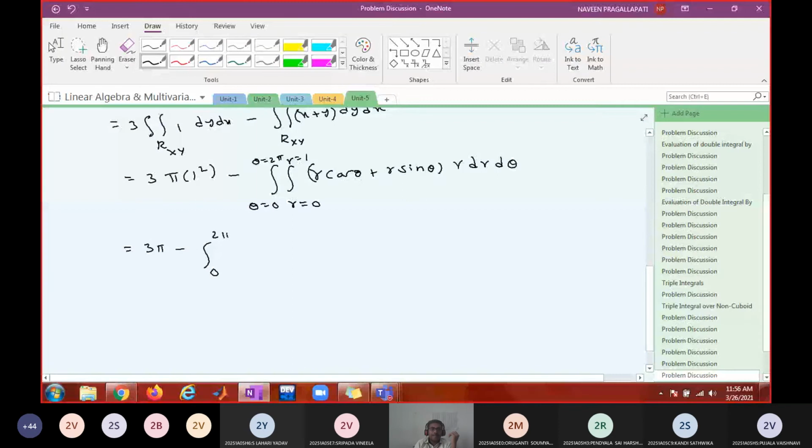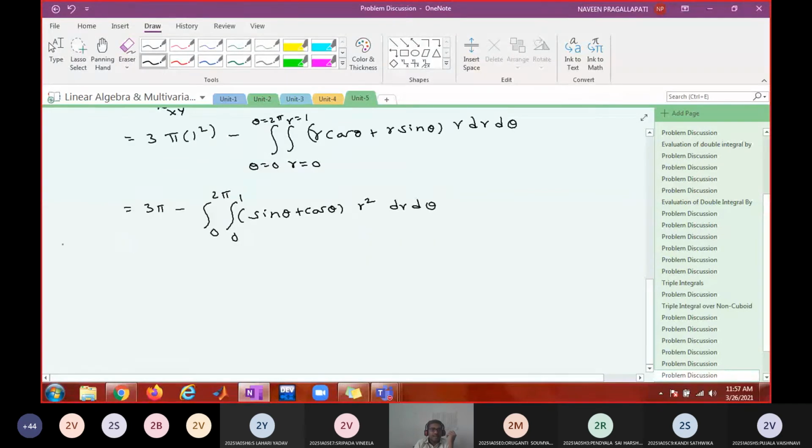0 to 2 pi. Now can I take this r common? If I take r common, sin theta plus cos theta is constant. R into r is r square, so r square dr d theta. I have to put one more integral here, 0 to 1.